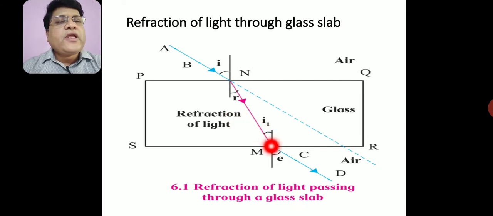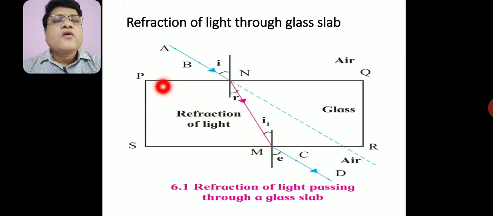Next, refraction takes place at point M. The angle made by this refracted ray with the normal is called the incident angle, and the angle made by the emergent ray with the normal is called the emergent angle. It is denoted by E.